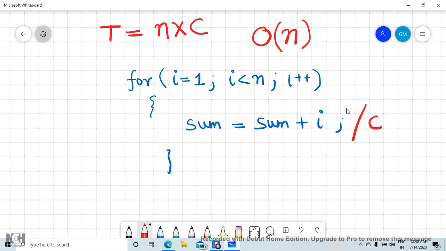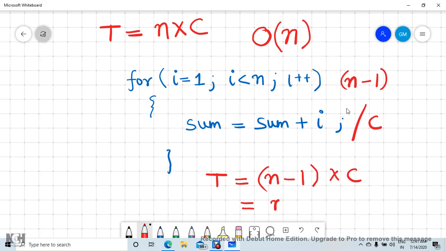The loop goes up to n minus 1, so it will be executed n minus 1 times. So time t can be calculated as n minus 1 into c, which comes out to be nc minus c.